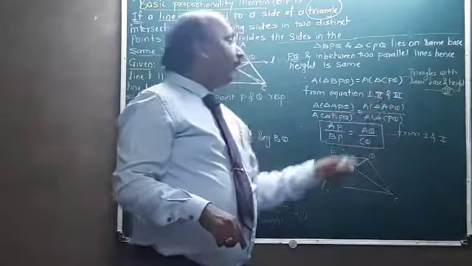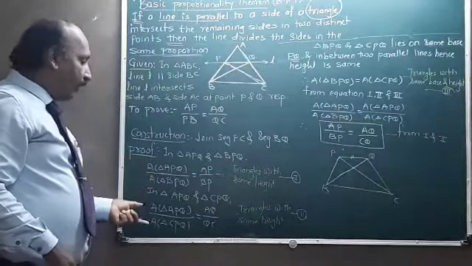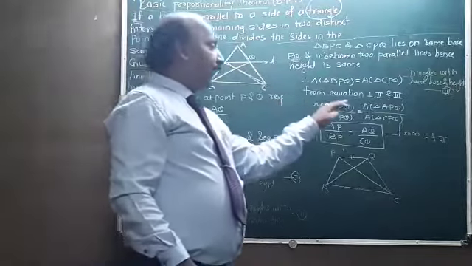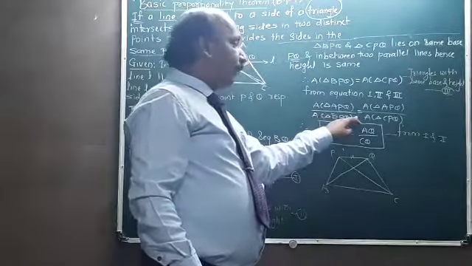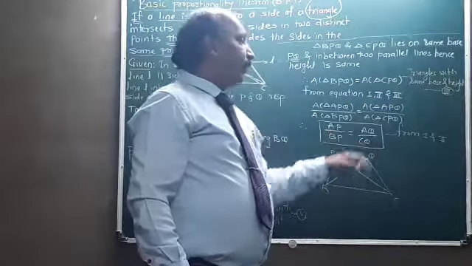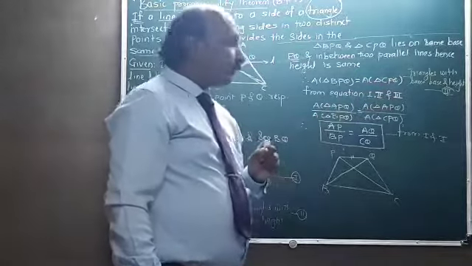Then we can say that the left hand side of equation number 1 is equal to the left hand side of equation number 2. That is, area of triangle APQ upon area of triangle BPQ is equal to area of triangle APQ upon area of triangle CPQ, and that's the reason from equations 1, 2 and 3.